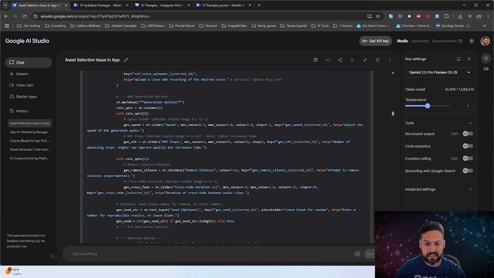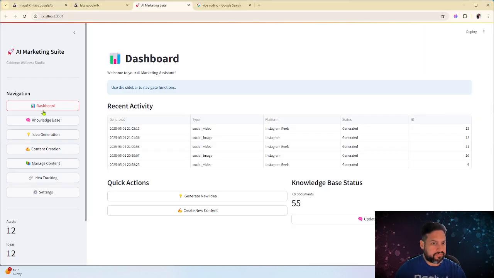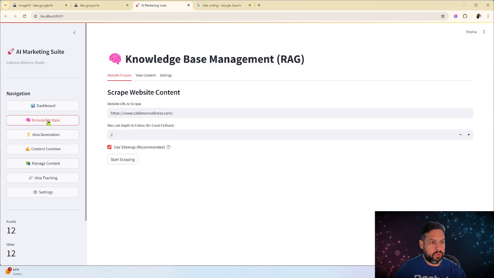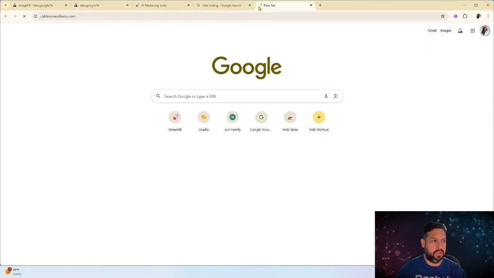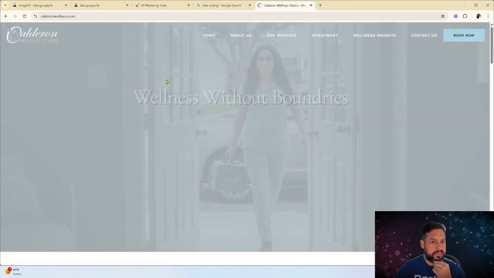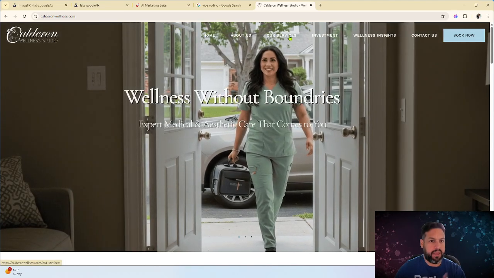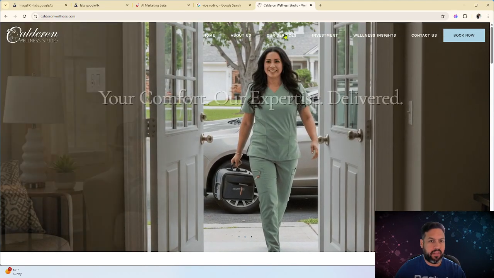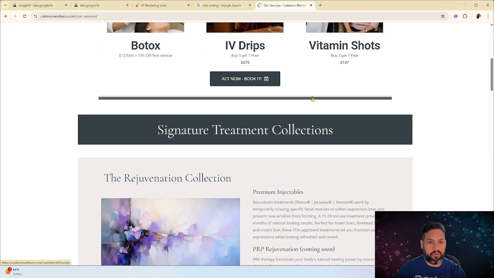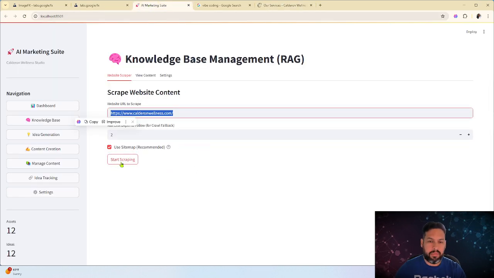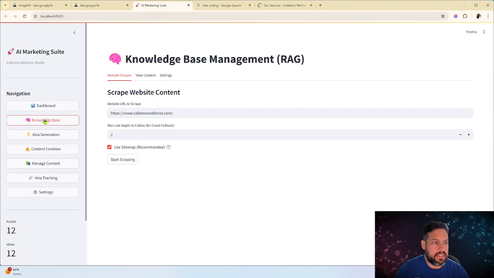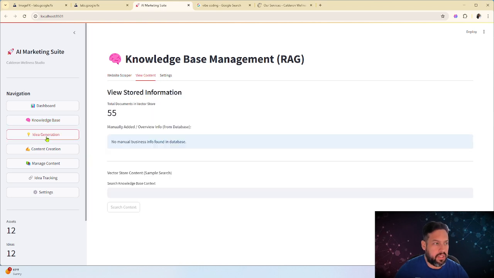so you understand this is not just a basic app. This is actually a very robust solution. What I did is I consumed my wife's website into vectors in the system. So this is my wife's website, and it has information. I wanted it to be updated whenever I make updates, so I didn't have to do manual updates in the system. All I do is go in here and start scraping my wife's website, and it will learn all of it, right? So it has this knowledge base with all the information and so forth.